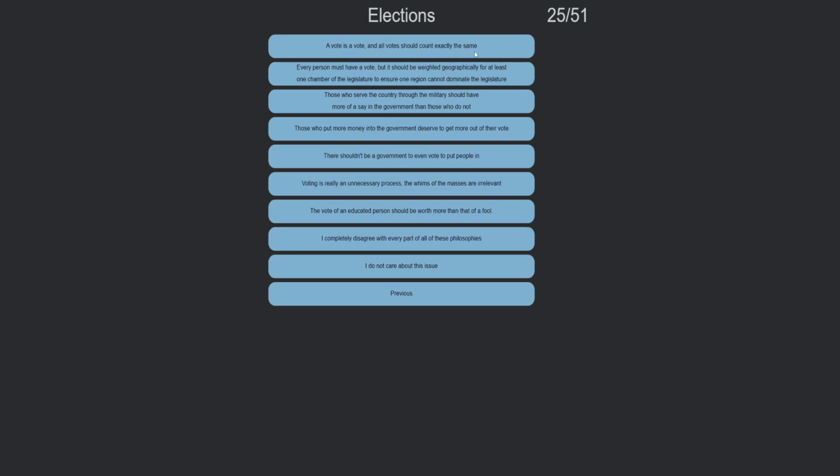Elections. A vote is a vote. All votes should be counted the same. Every person must have a vote, but it should be weighted geographically for at least one chamber of legislation. Oh, I've already said what I think about this.